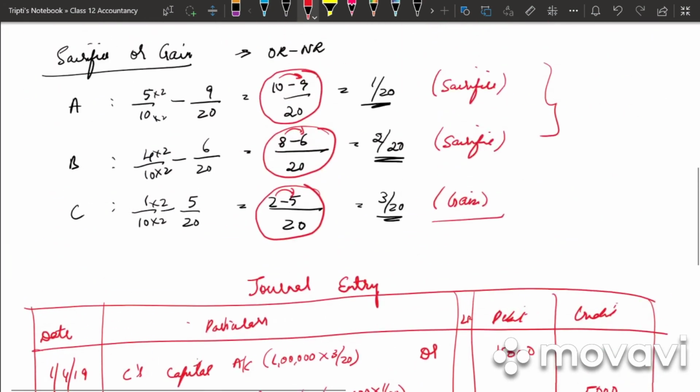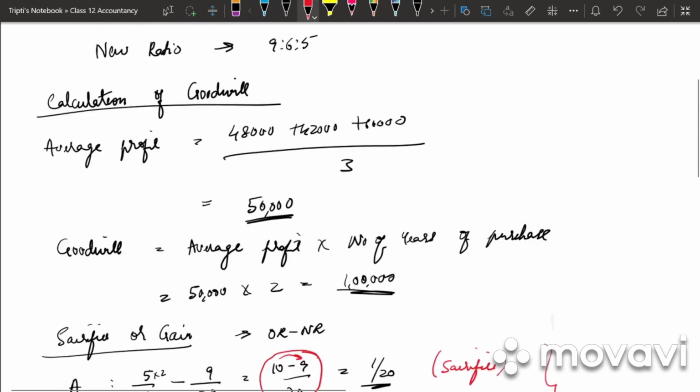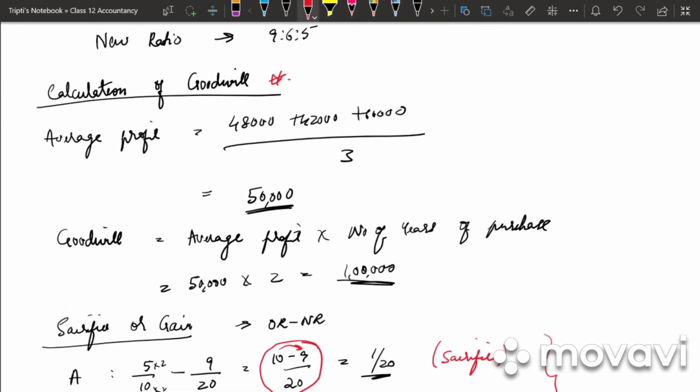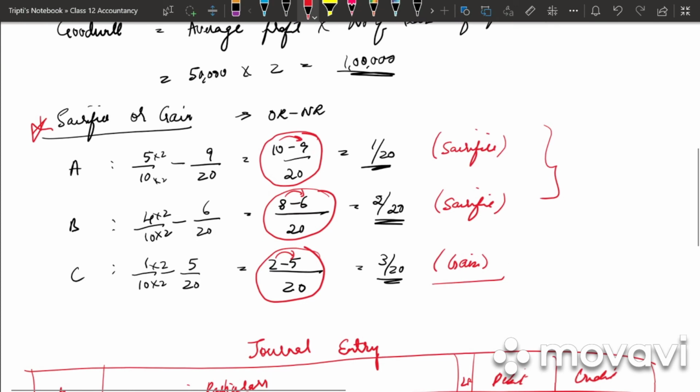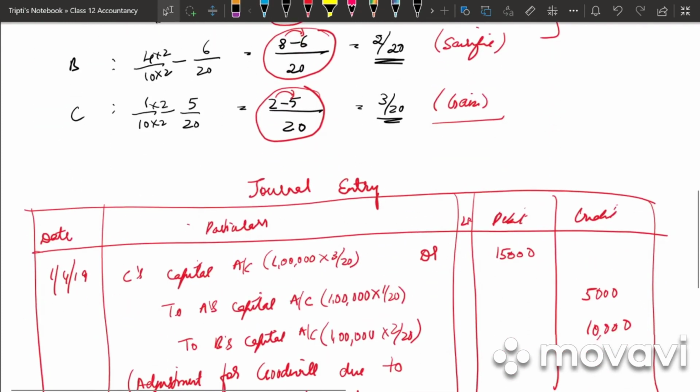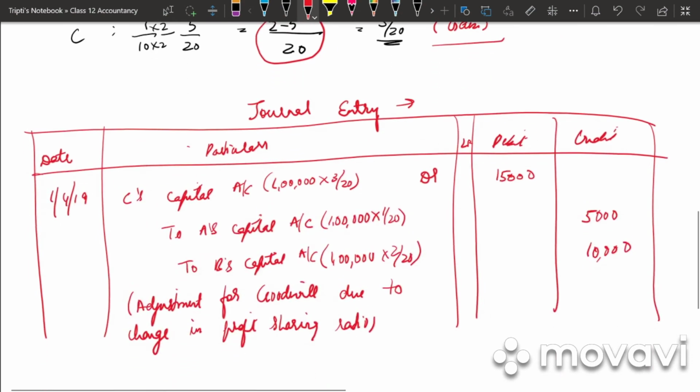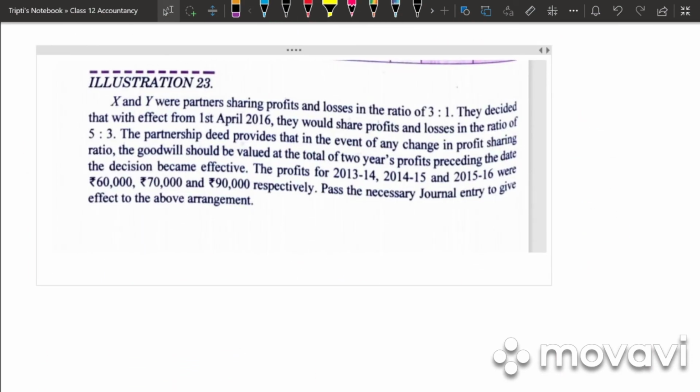Clear? So what is the first step? The first step is we need to calculate the goodwill if it is not being given directly in the question. After we have found out the goodwill, we need to find the sacrifice or gain ratio. And last, we need to write the journal entry. Clear? Let us work out one more problem.